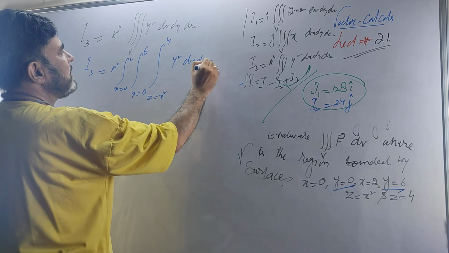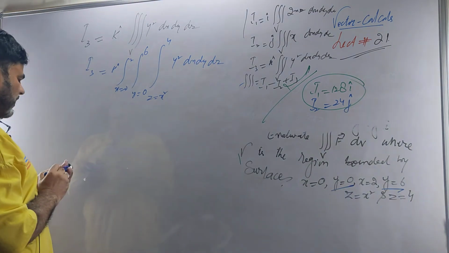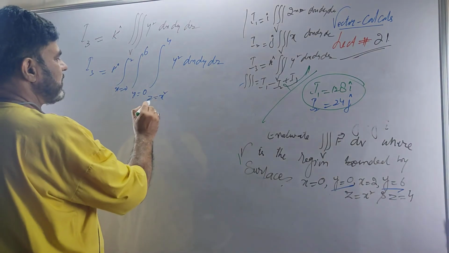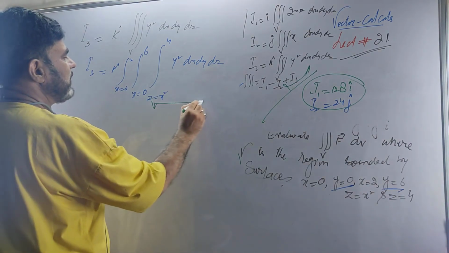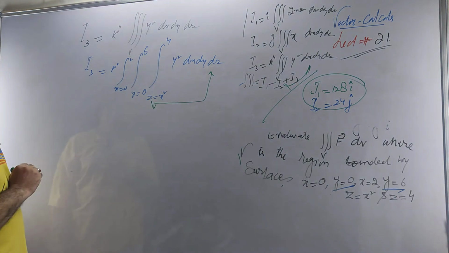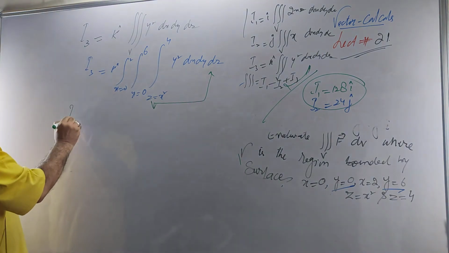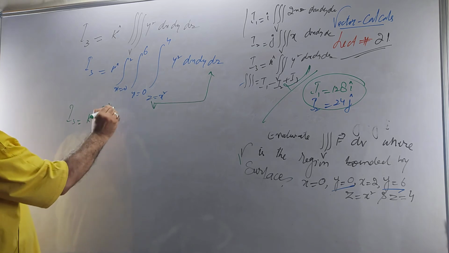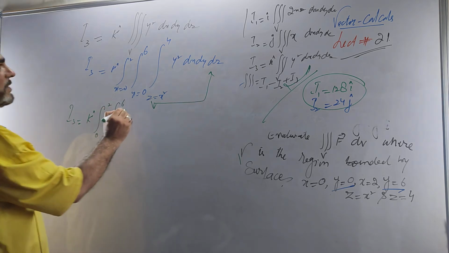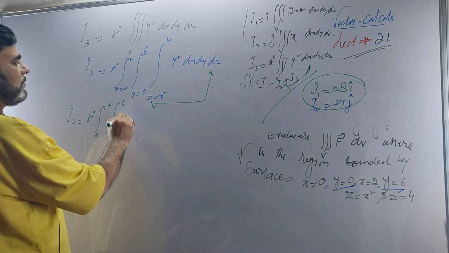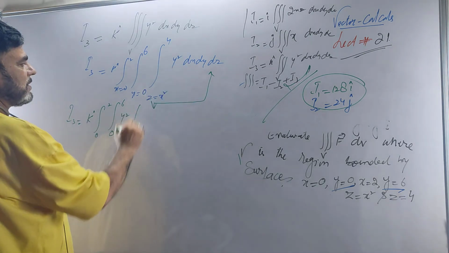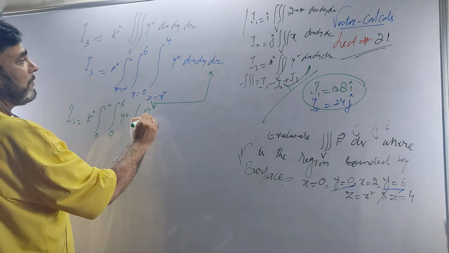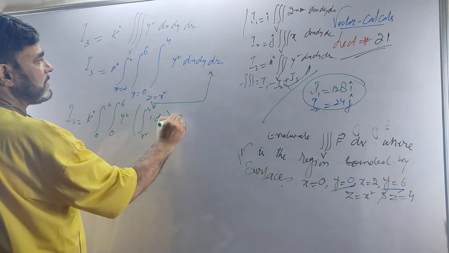Here also, for the variable limit, we first integrate the integral which has the variable limit. We integrate this with dz. So I3 is k times the integral 0 to 2, integral 0 to 6, with y square kept outside, and the integral of 1 dz from x square to 4, then dx dy.